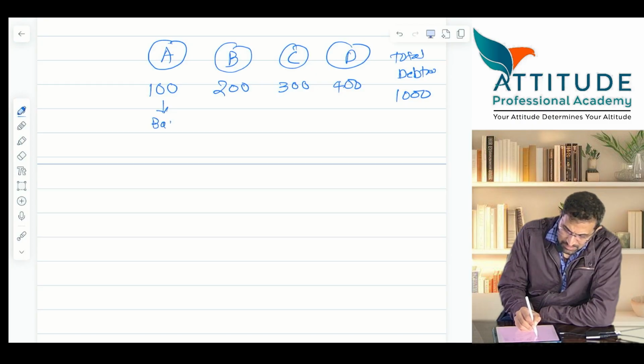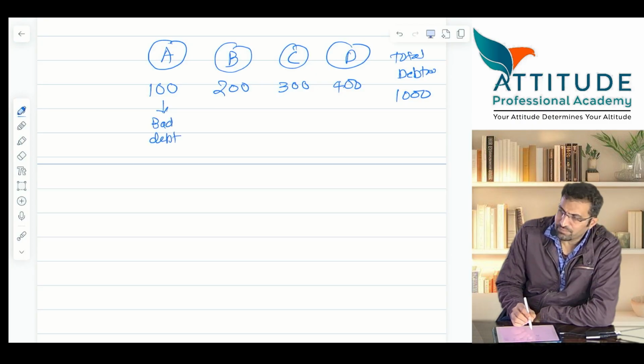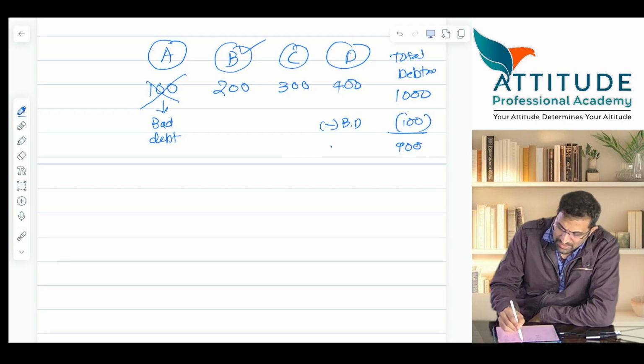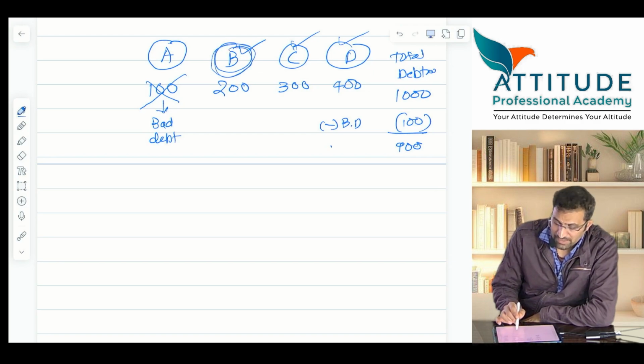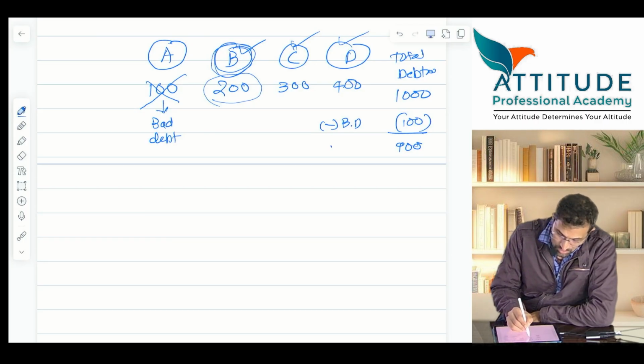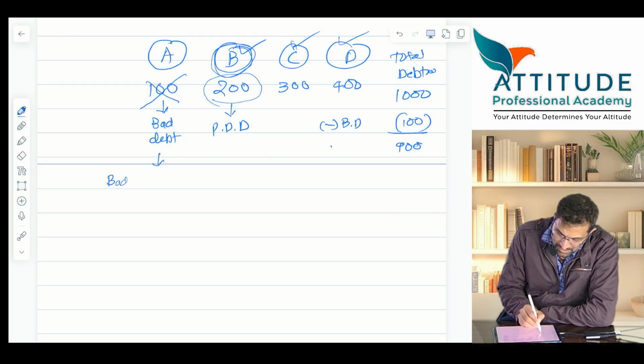This fellow is bad debt. What will be the entry for it? Bad debt account debit to debtors. So this has gone out of the debtors. So less bad debts is how much? 100. So what are the remaining debtors? 900. 900 consists of B, C and D. You start doubting B, that he might not pay 200. So you have to make a provision of how much? 200. For this, provision for doubtful debts. Bad debts debit 100 to debtors. Correct. What will the entry be for this?